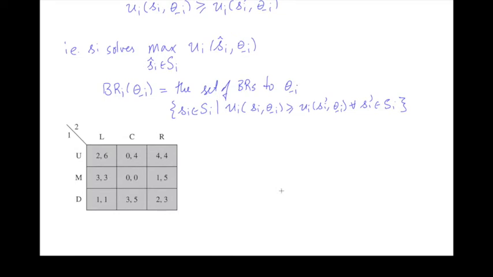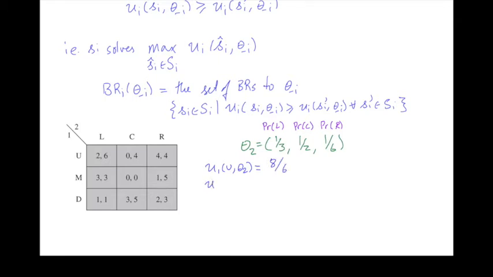Take this particular game. Let's look at things from the perspective of player 1. Let's start with the belief for player 1 about what player 2 is going to do. This belief represents the probability of L, probability of C, and the probability of R. So what is the utility that player 1 gets from playing up if he thinks player 2 is going to play according to his beliefs theta 2? Well, if you did the calculation, you'd find that that's going to be 8 over 6.